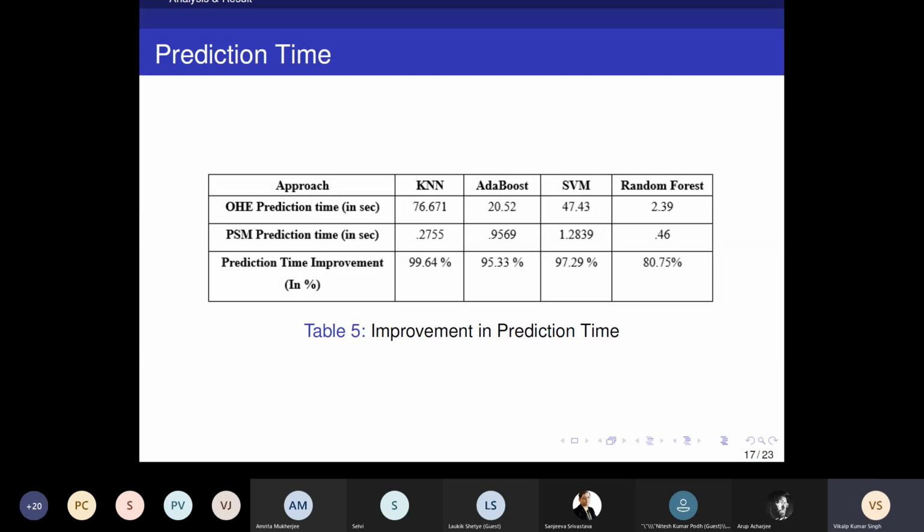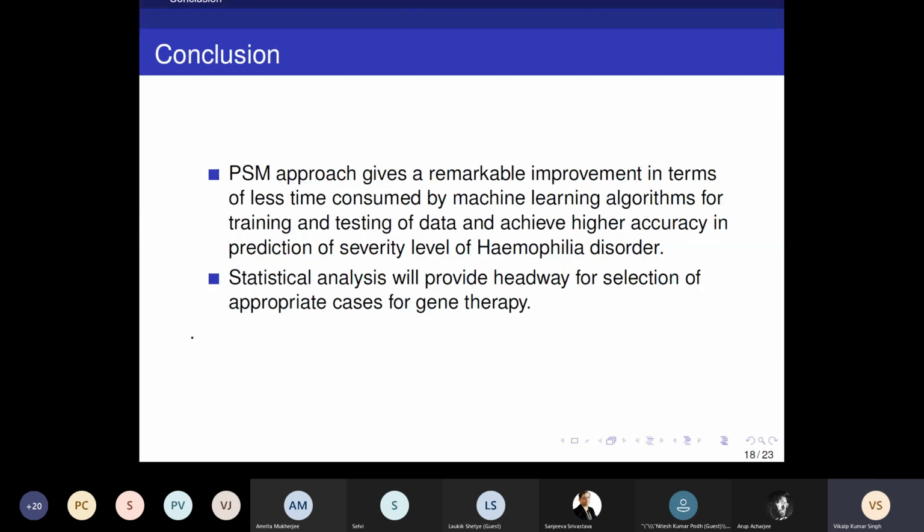So the conclusion of this study: the PSM approach gives a remarkable improvement in terms of less time consumed by machine learning algorithms for training and testing of data, and achieves higher accuracy in prediction of severity level of this hemophilia mutation disorder. The statistical analysis will provide headway for selection of appropriate cases for gene therapy.